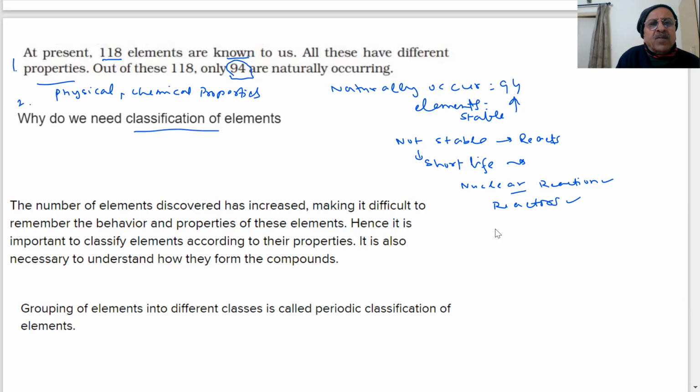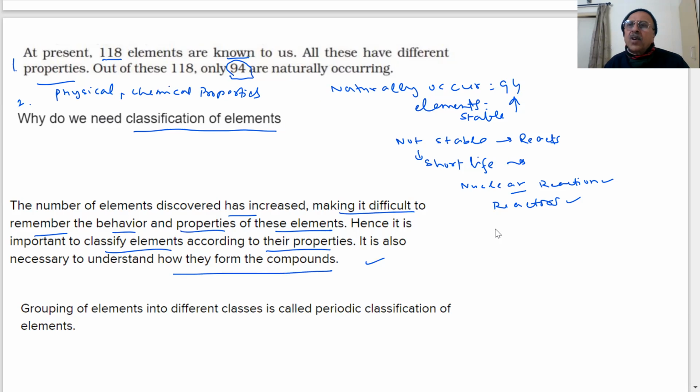Second, why do we need to classify elements? Already I said the number of elements becomes very large and they form a very, very large number of compounds. It will not be possible to study each element separately and their properties, their compounds, substances. But if we group them in some classes, then it will become easier for us to study, because in a group they have similar properties. We put them in a group. The number of elements discovered has increased, making it difficult to remember the behavior and properties of these elements. Hence, it is important to classify elements according to their properties. It is necessary to understand how they form compounds. So if I can form classes, then it becomes easier.